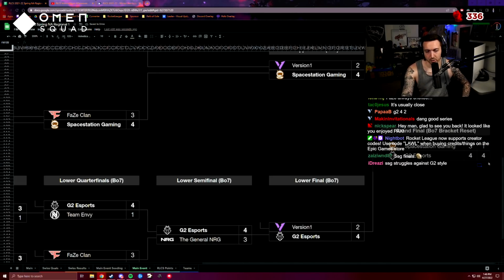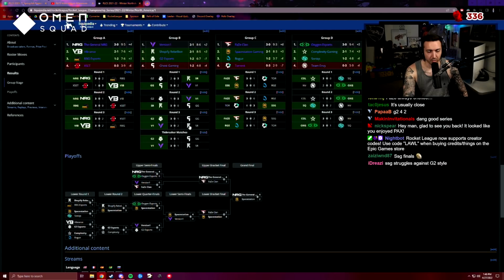I wouldn't be surprised. I think G2 is about to be scary. Only G2 back to form, guys. I think they've really solidified. A lot of people thought that G2 played badly last split, which I think is baffling. I forget who was talking about it, but their losses came from Shopify right at the beginning in a reverse sweep, which should never happen. They lost to V1 twice.